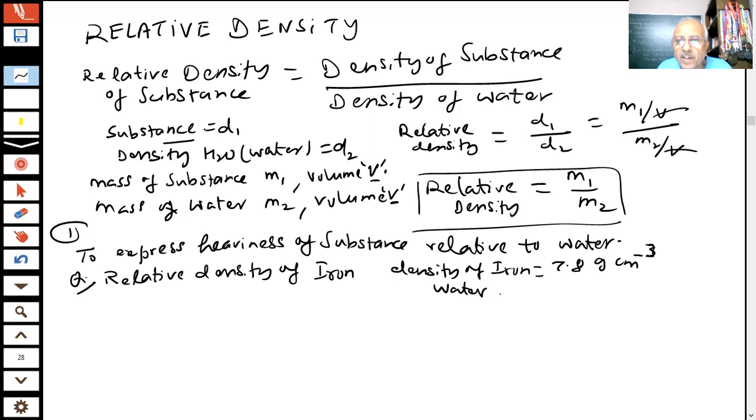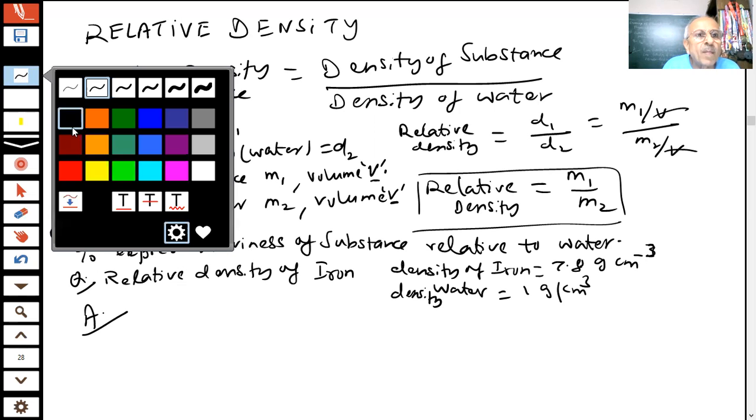What is the density of water? 1 gram per centimeter cube, or 1 gram per milliliter, also we call it. So what will be the relative density of iron? What is the answer coming?